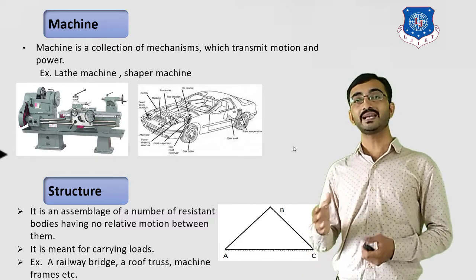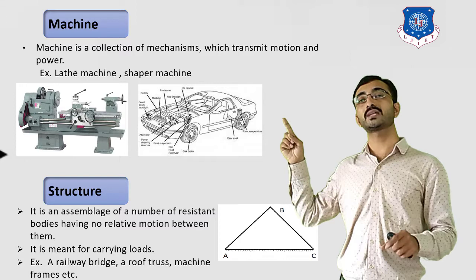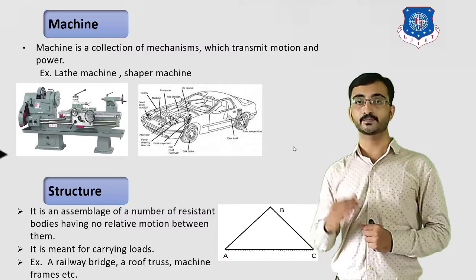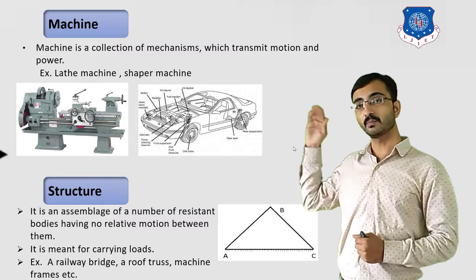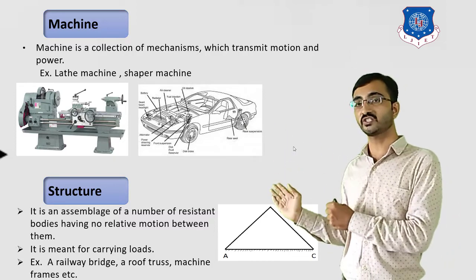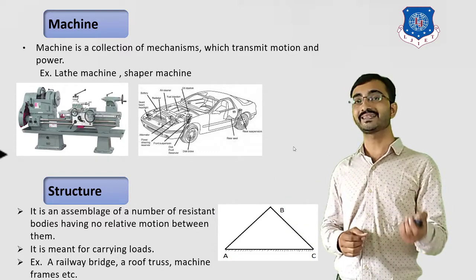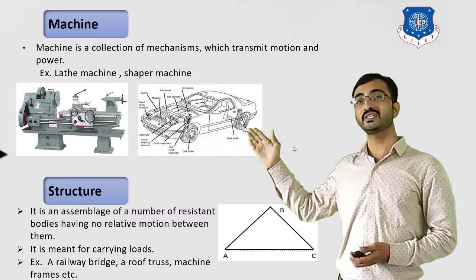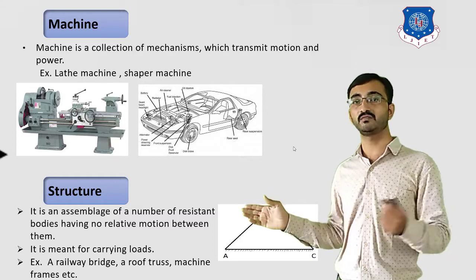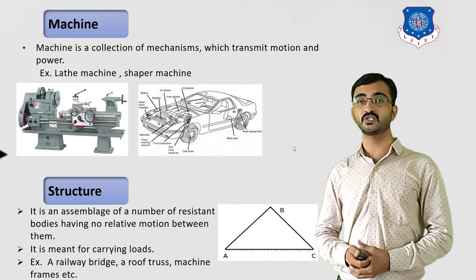Now they will ask the difference between machine and structure. So we can say that a machine is a device which is used to transmit motion as well as power, while a structure is an element which is used to transmit force only. Another difference is that a machine is an element which has relative motion, while in case of a structure relative motion is not possible. As examples, a machine is the lathe machine as well as a car, while for a structure we can consider the railway bridge or buildings or many other components which are used for force transmission purpose only.